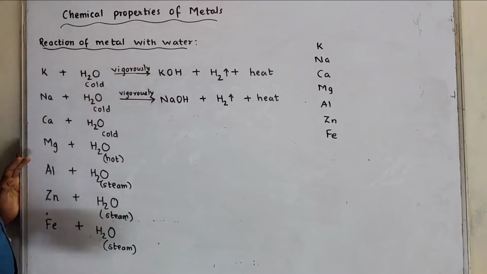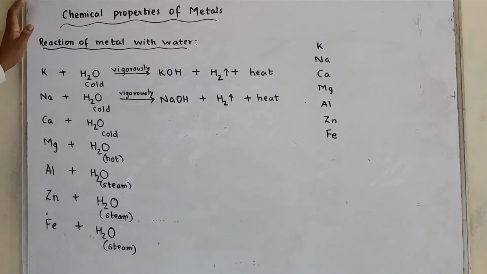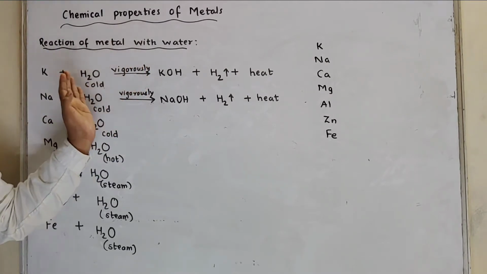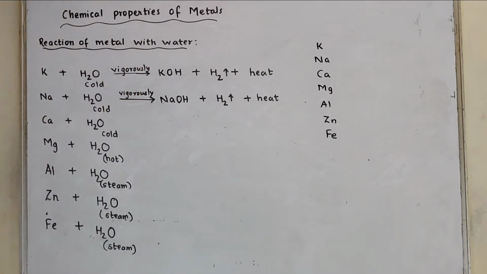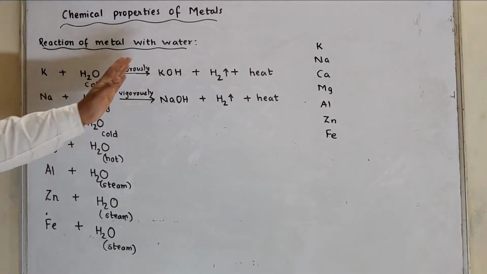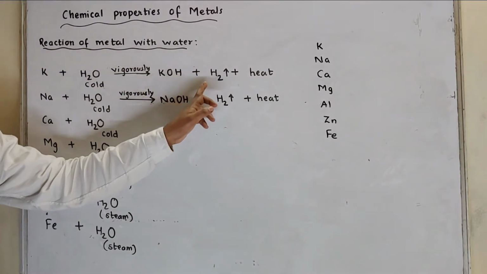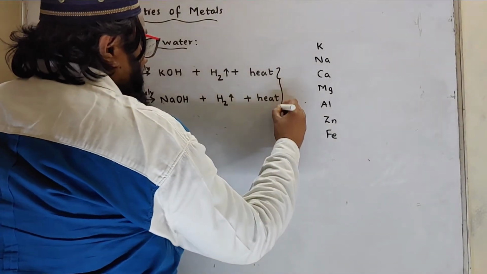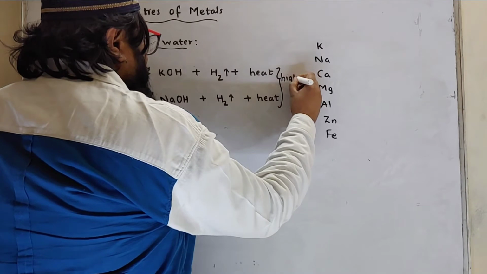Vigorous reaction means very fast reaction. So sodium and potassium react with cold water rapidly. What do they form? Hydroxide, hydrogen is given out, plus heat is given out. That means these two reactions are highly exothermic reactions.